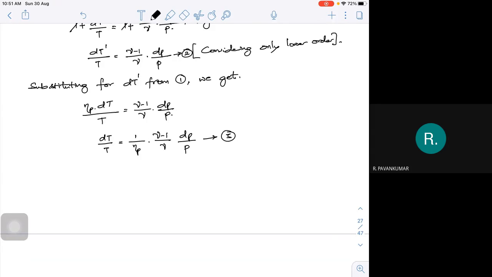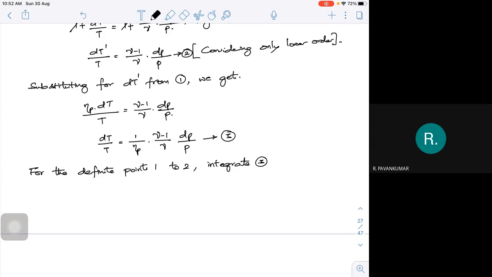Now if I want to get it for definite points, let me call them 1 to 2, we have to integrate it. Integrate equation 3. It's not equation 1 to 2, it is between the points 1 to 2, not between equation 1 and 2. This is the points 1 to 2, integrate equation 3.